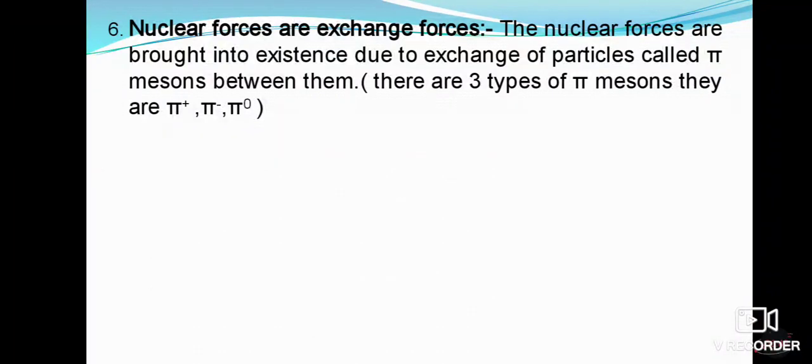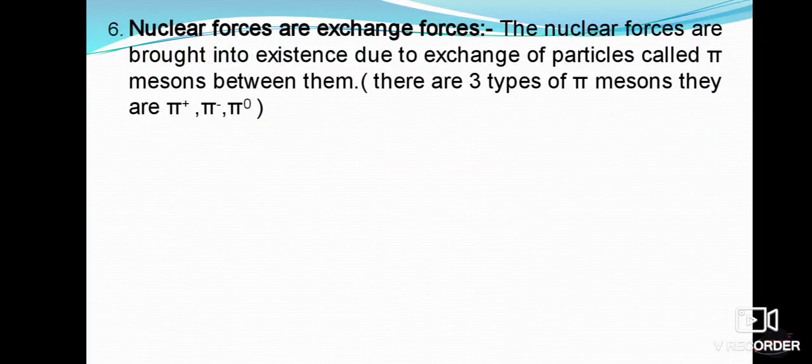With the help of this exchange process, the attractive force is developed between the proton and the neutron. The attractive force between proton and proton, and similarly neutron and neutron, is developed due to the exchange of pi raised to 0 mesons, because it is neutral. Pi raised to 0 is neutral. Therefore the attractive force between proton and neutron develops because of exchange of pi raised to 0 mesons.